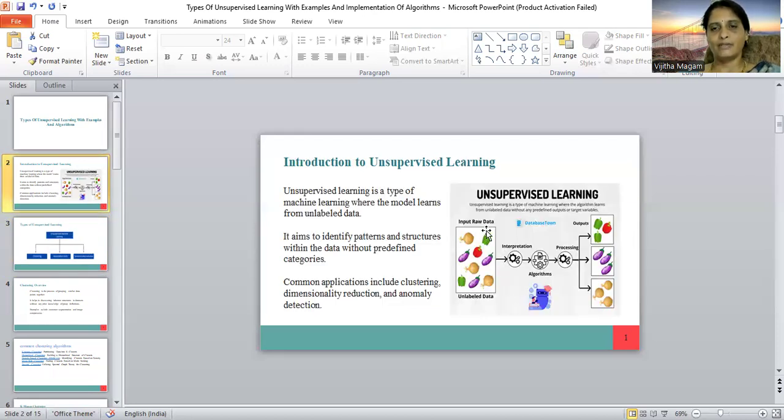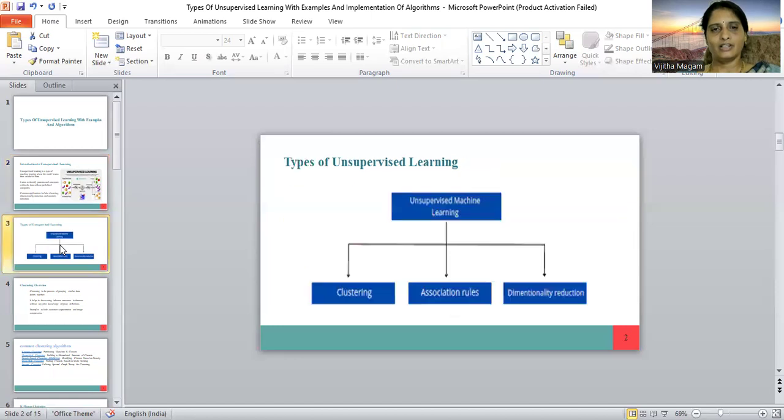So in the example, the unlabeled data is given to the machine learning algorithm, and the processing will output the predicted images. It can be based on size, shape, and color. So the predicted output will be there.